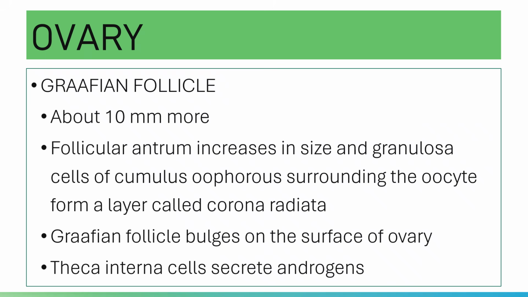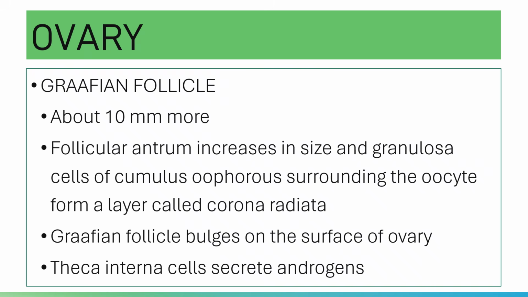Your Graafian follicle is about 10 millimeters in diameter or greater. The primary oocyte present completes the first meiotic division to form your secondary oocyte and the first polar body.